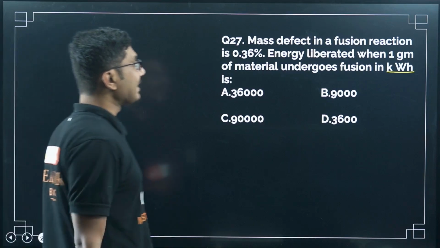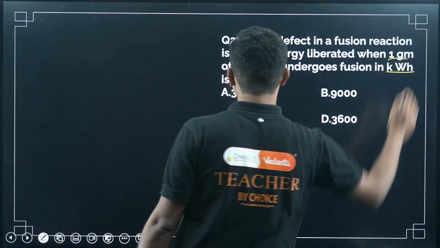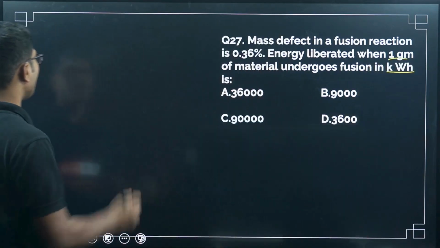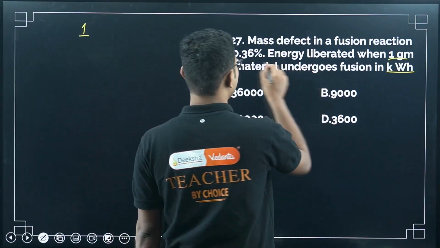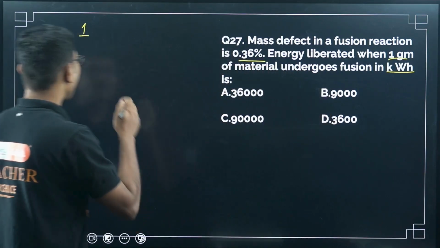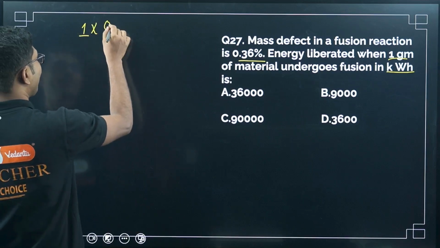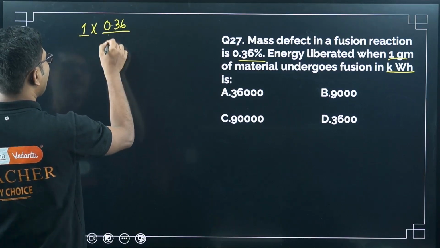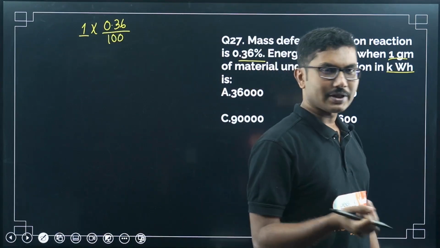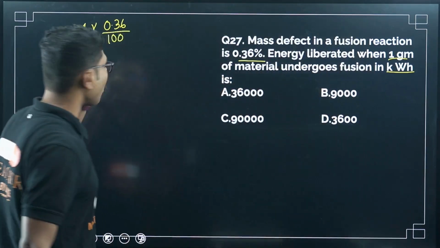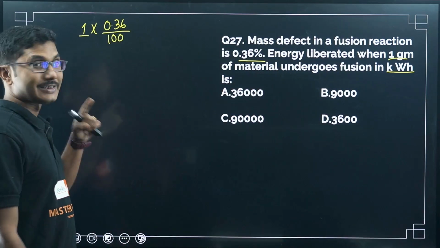So 1 gram of material undergoes fusion, and the efficiency of the fusion is 0.36%. 0.36% means 0.36 divided by 100. Okay, x percent means x by 100, that is the fraction.